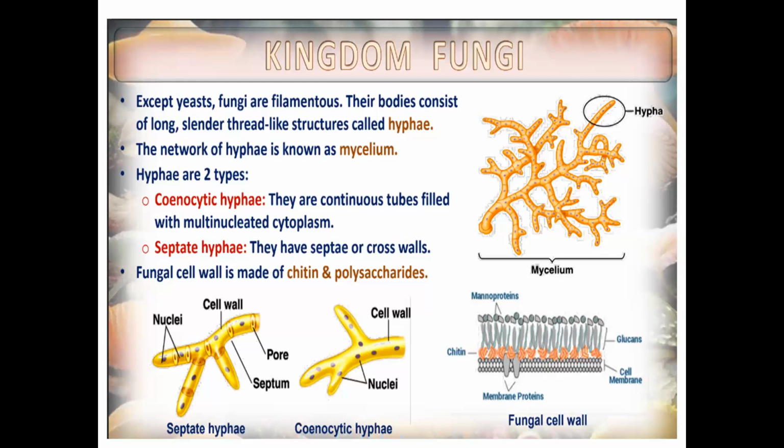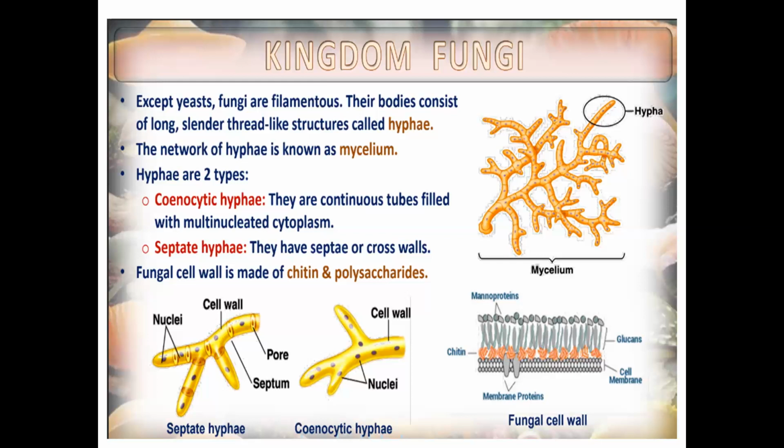Since they don't have cross walls, they look multinucleated, or just write multinucleated. We can consider this as one small cell, so there are three nuclei: 1, 2, 3. It looks multinucleated because these nuclei are free to move. They are moving, so sometimes it will look multinucleated.